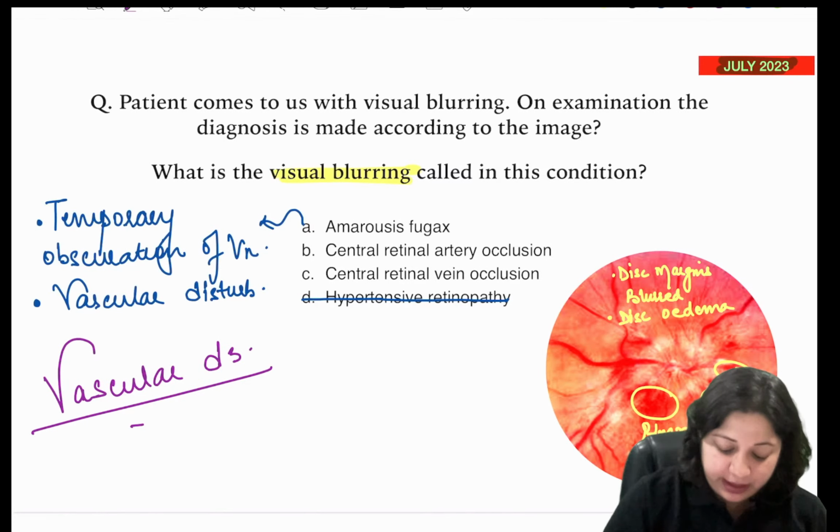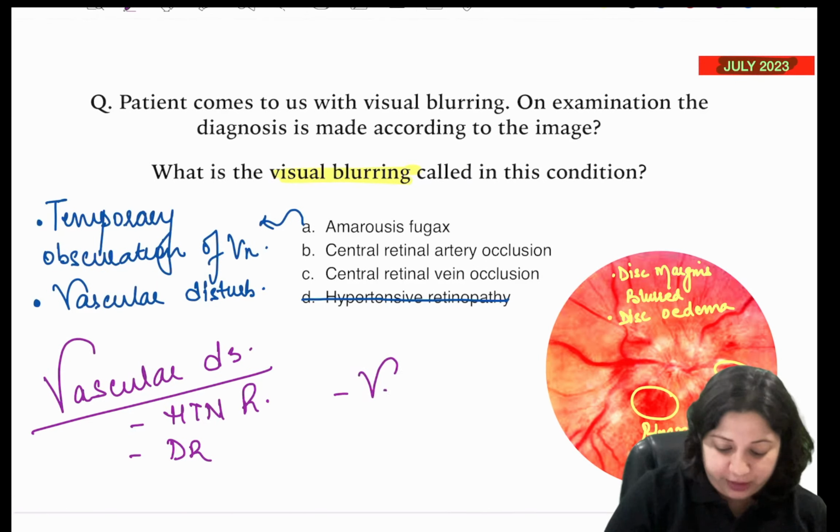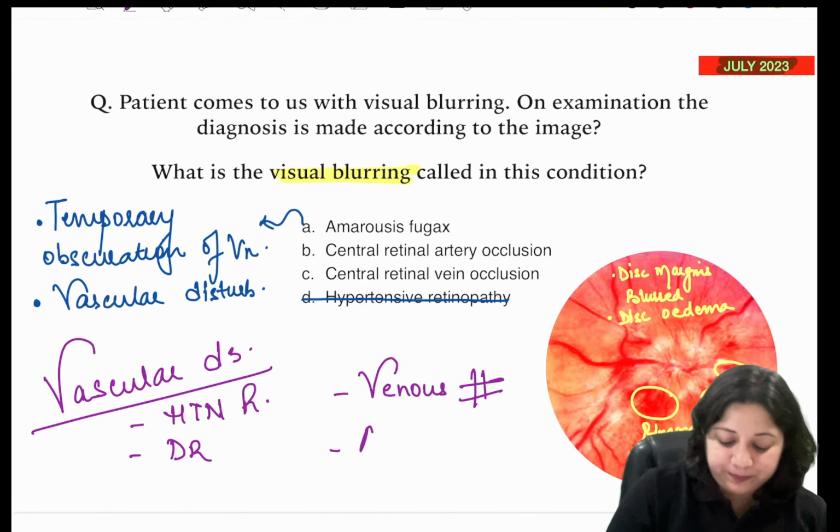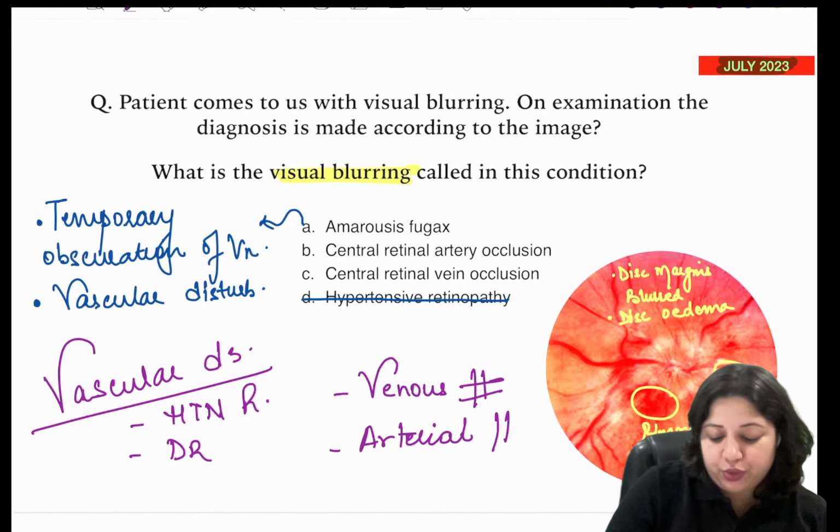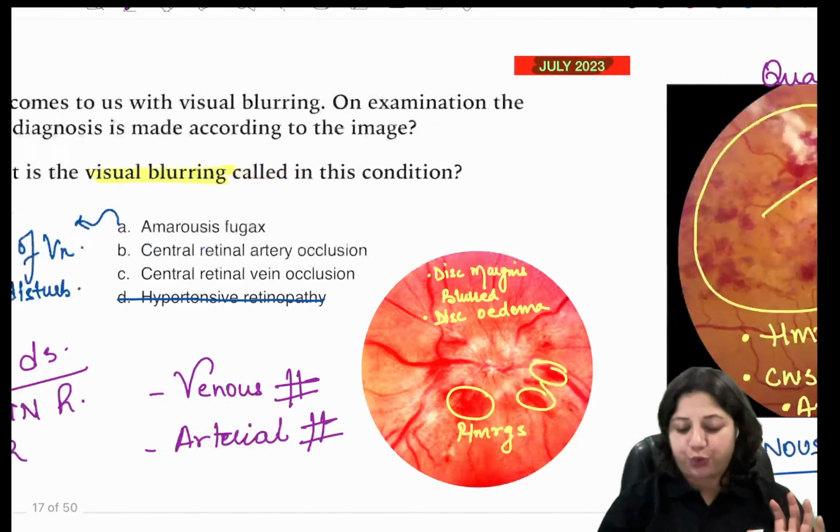By that I mean hypertensive retinopathy, diabetic retinopathy, venous occlusions, and arterial occlusions are an important topic.